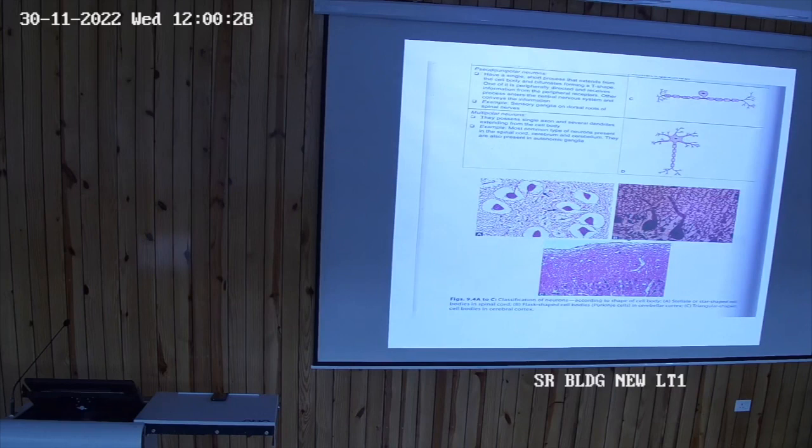Just look at this one, the common name of which is Purkinje cells. So Purkinje cells are the flask shaped cells, and they are present in the cerebellum. One layer of the cerebellum is of Purkinje cells. So once you see the Purkinje cells, identify the slide as of cerebellum.